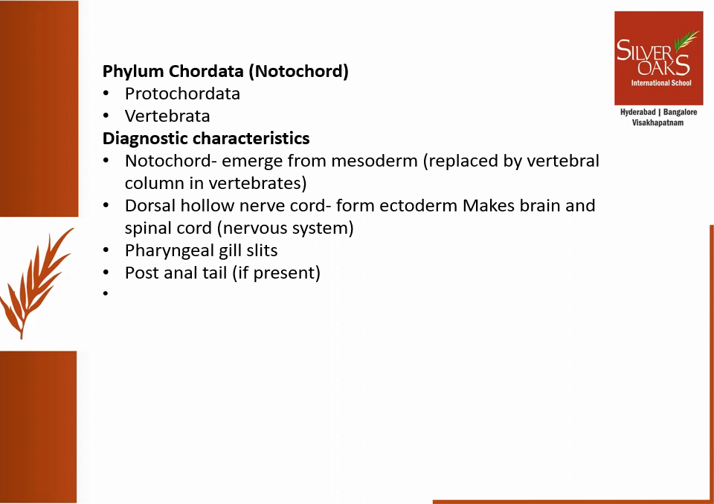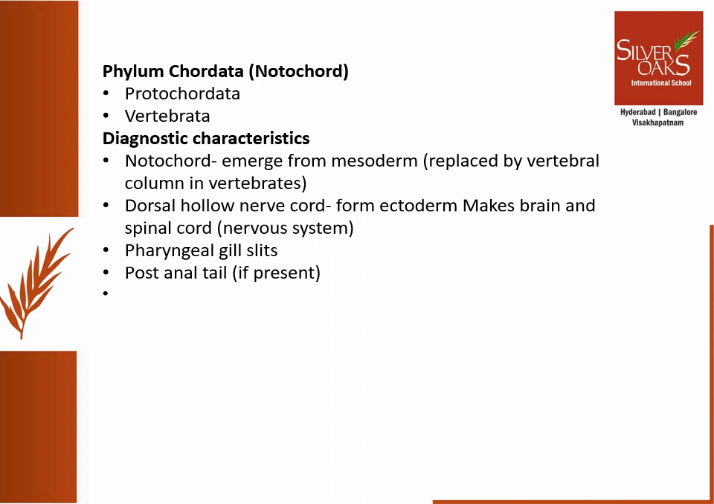In the case of vertebrates, this notochord is replaced by the vertebral column. So that's the difference between Protochordata and Vertebrata. What is the difference? Notochord will be present in both, but in the case of vertebrates, it will be replaced by a vertebral column in the later stages of their life cycle.